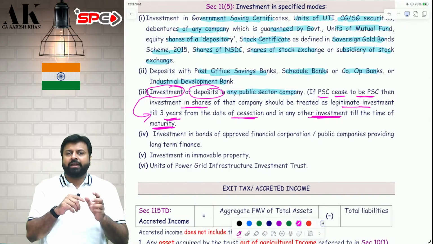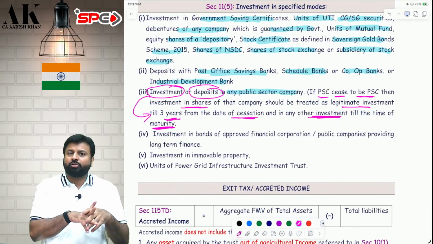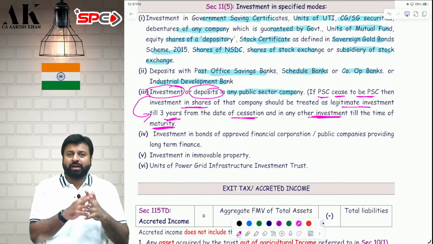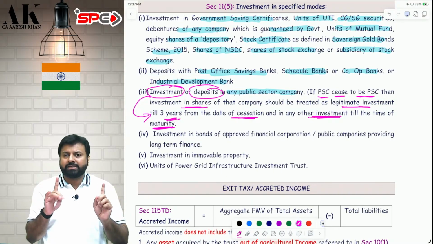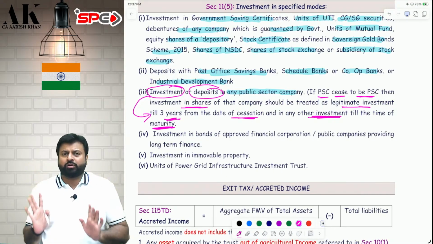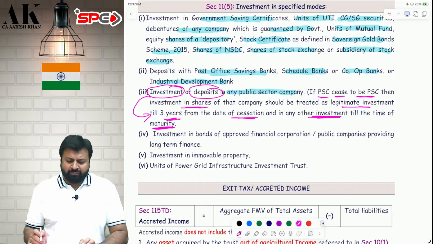Now, next year, Air India has become what? It has been sold to private players. It has been sold to Tata. So, for 3 years, I don't have to worry for shares, and for deposits, I don't have to worry till maturity. Okay? It will be considered a valid investment.